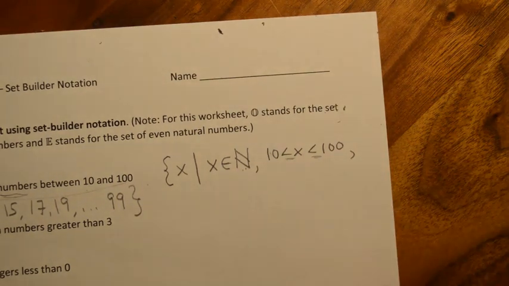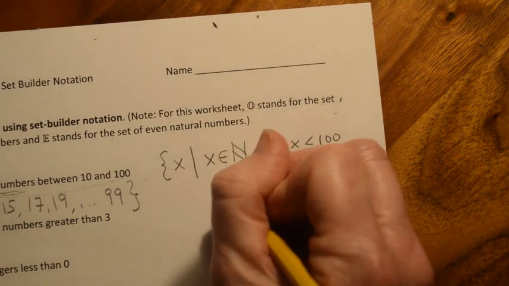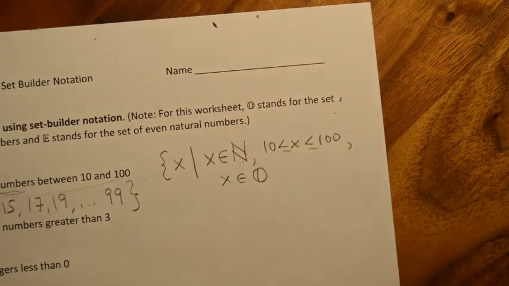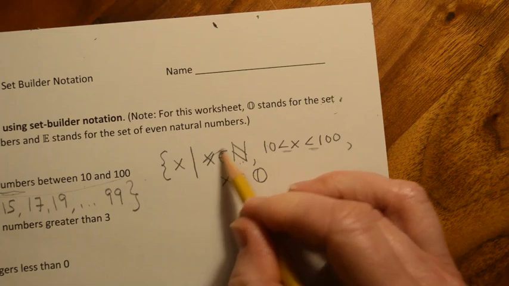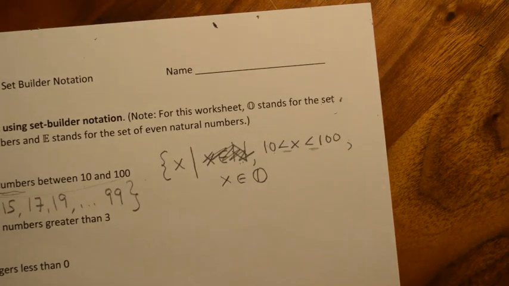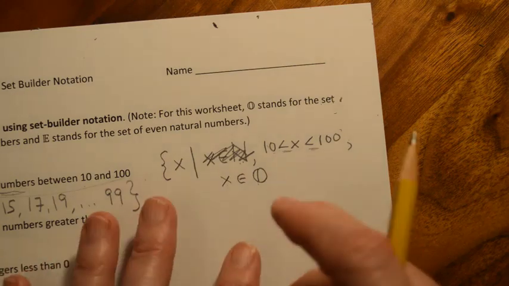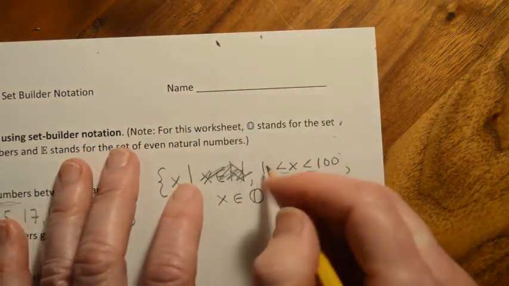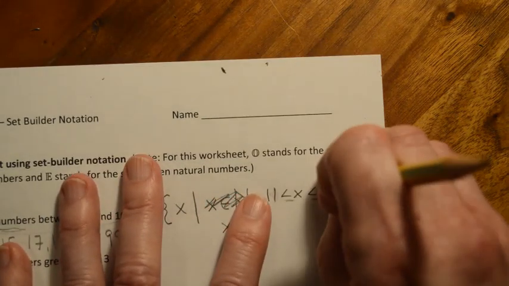So now I have to say that x is odd. So there are two different ways that I could do that. I could just come right out and say x is also in the set of all odd numbers. Actually, that would probably be easier if I just did that right from the beginning. x is odd and x is between 10 and 100. That's probably the fastest way to do it. Right? x has to be odd and it has to be between 10 and 100. We could even go a little bit further and say x has to be between 11 and 99.